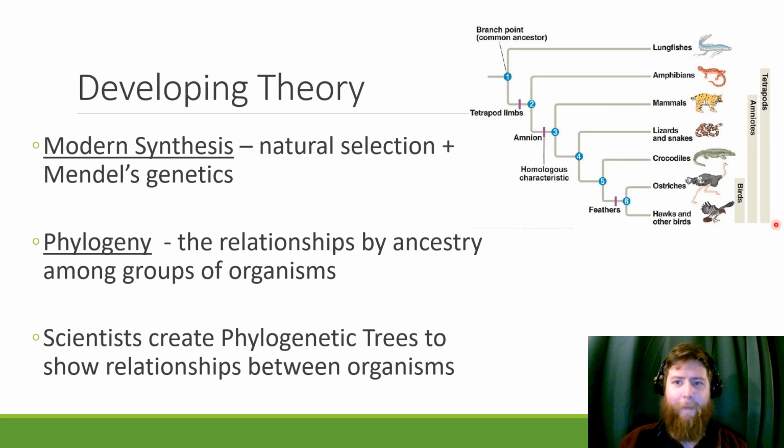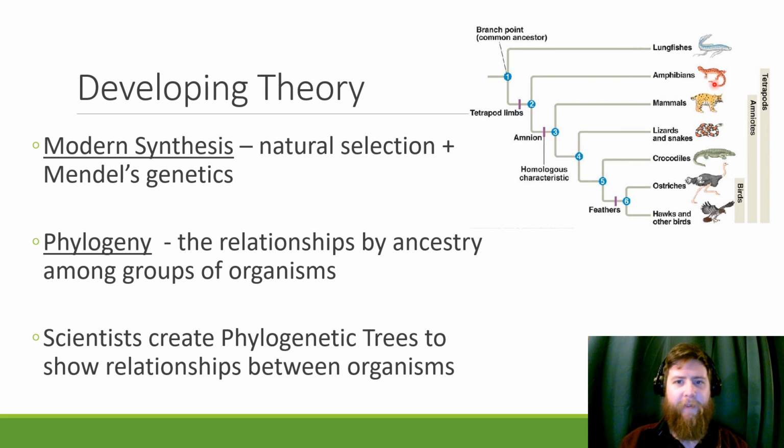So, our developing theory on evolution is a modern synthesis approach, where we take natural selection and we add it to Mendel's genetics to create this kind of idea of how organisms adapted from one another. And we use a tool called phylogeny, which is the relationships by ancestry among groups of organisms.